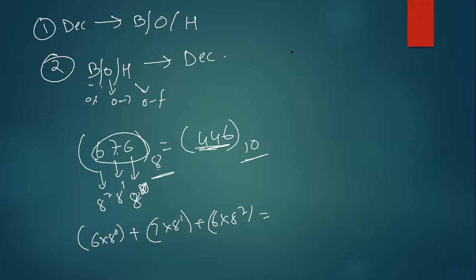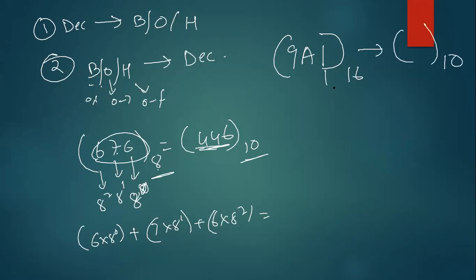Similarly, let us take, for example, the hexadecimal number 9A1, and convert it into decimal number system. What will I do? This is 16 to the power of 0, 16 to the power of 1, and 16 to the power of 2. 1 means 1, 1 into 16 to the power of 0. Plus A means what?